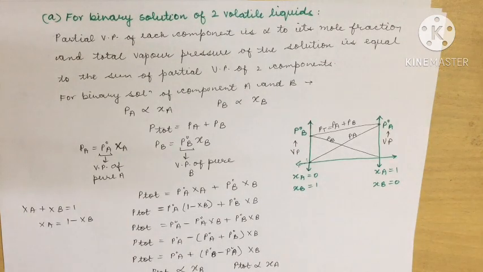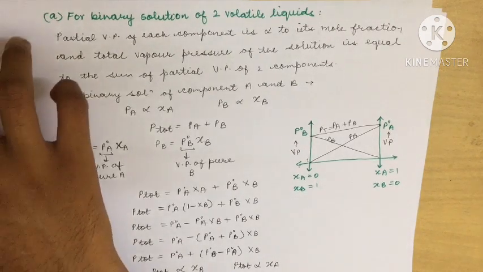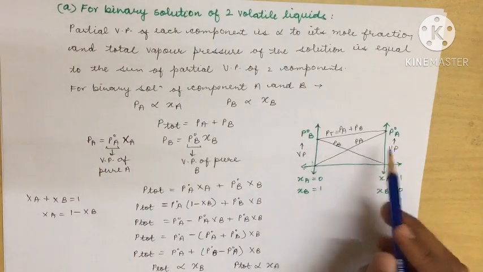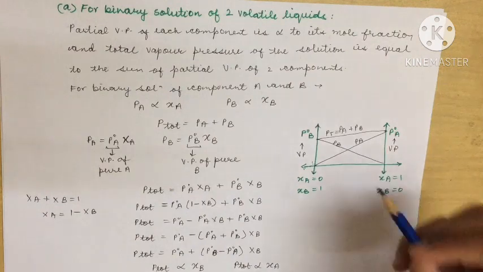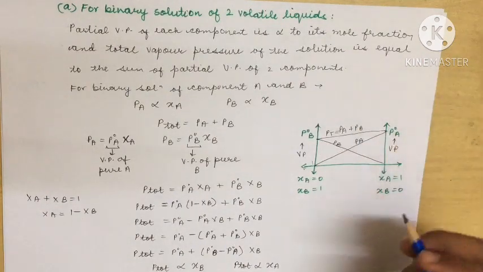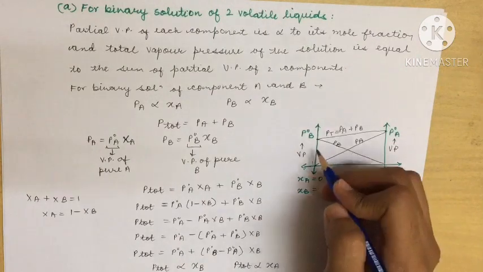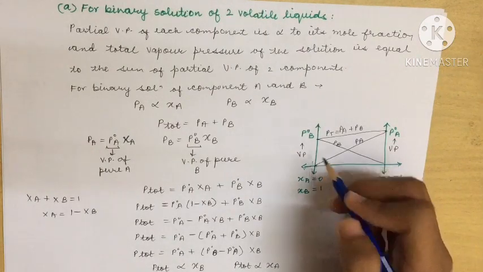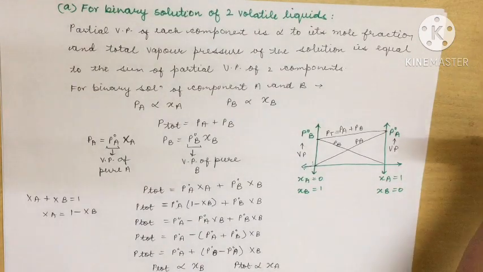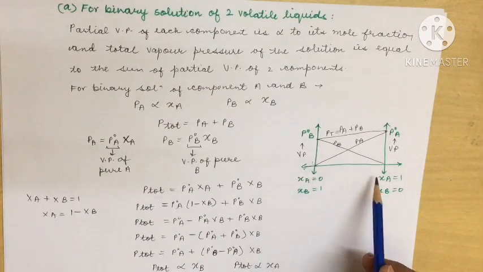Let us understand this graph. What does this graph say? This graph says that when you had P naught B and P naught A as the initial vapor pressures of the pure solution, these were highest, right? But as you added more and more of the A component, this PB tended to decrease.